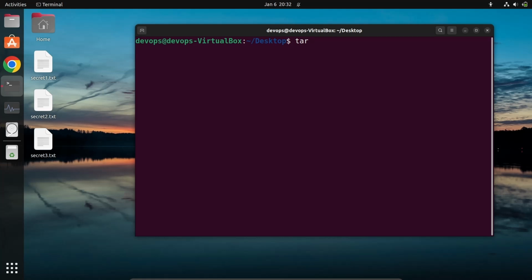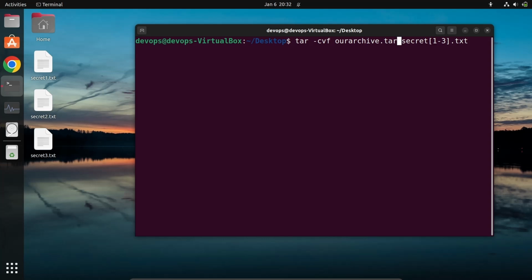Earlier we used the tar command with cvf options, and then our archive.tar, right? And then we were providing our file secret123.txt. Okay, so in here, if you want to do all this in a single step, like create a tar and then create compressed data, how can you do that?